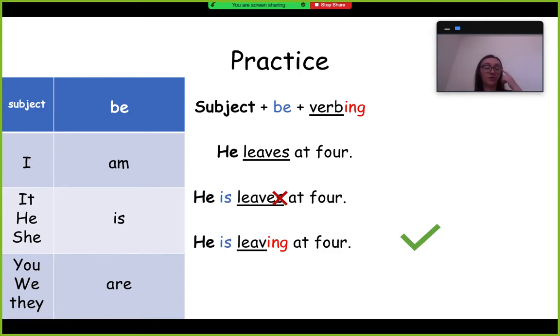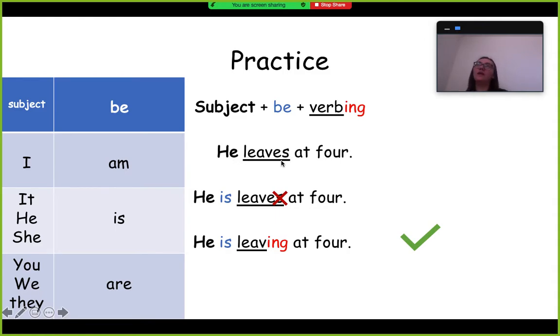And the other thing I wanted to point out to you is, in the last video we talked about how when you use he, she, or it, you have to put an S at the end of the verb, right? When you're talking simple present tense. He leaves at 4 instead of saying he leave at 4. But if you say I leave at 4, you don't need to put an S. If you say you or we or they, you don't need to put an S. But if it's a he, she, or an it that you're talking about, that's the subject, then you need to put an S at the end.